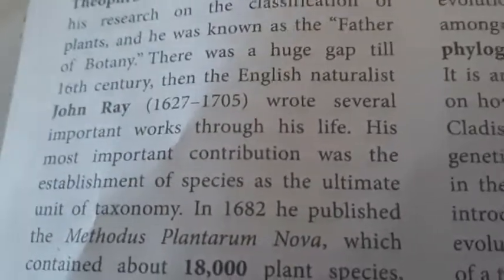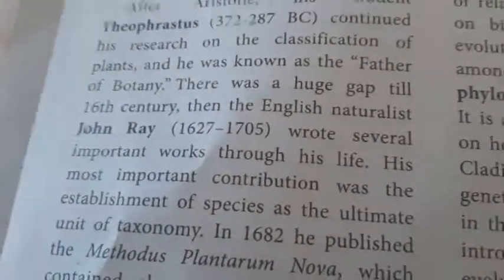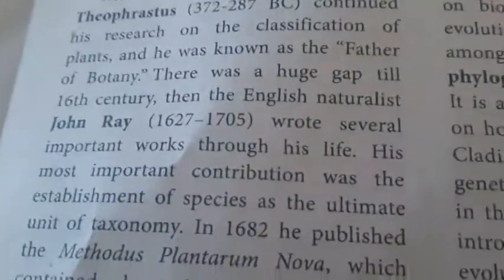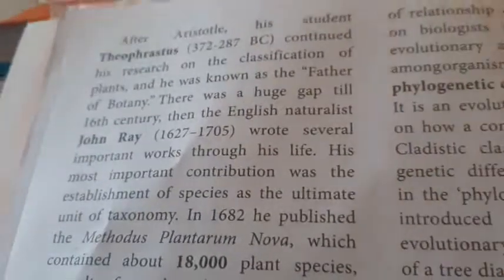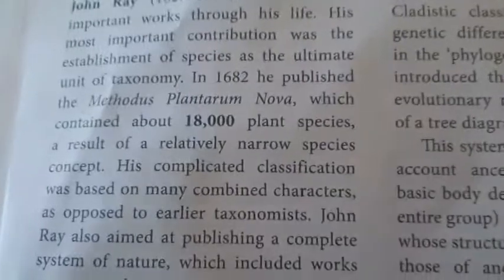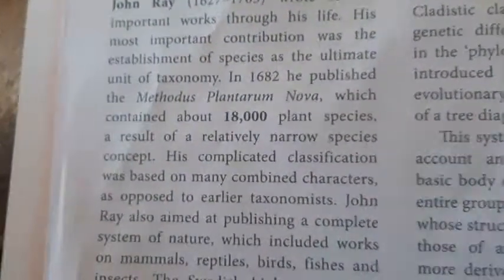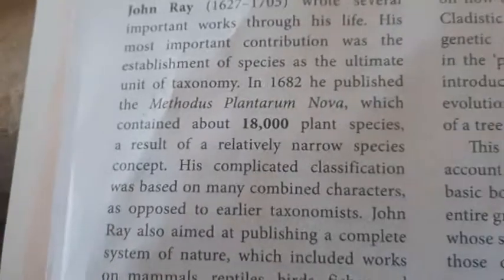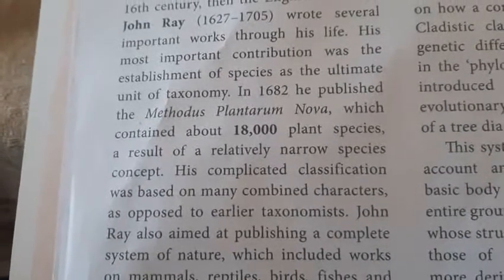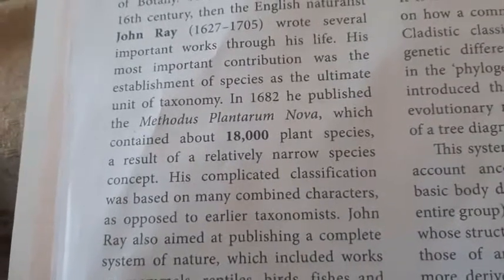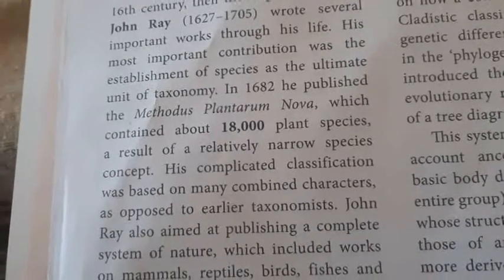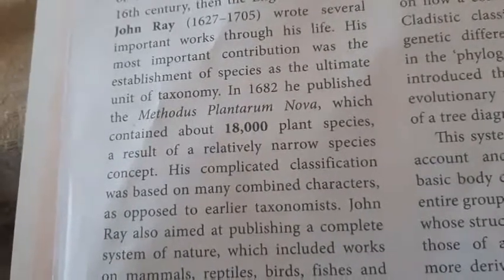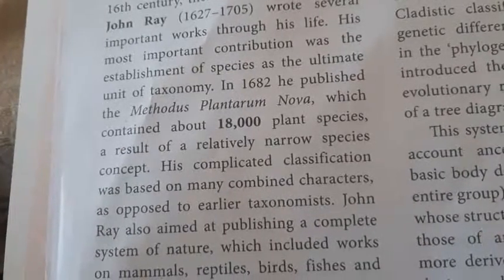Then the English naturalist John Ray, 1627 to 1705, wrote several important works through his life. His most important contribution was the unit of taxonomy, the ultimate unit of taxonomy. In the year 1682, he published Methodus Plantarum Nova, which contained about 18,000 plant species as a result of a relatively narrow species concept.